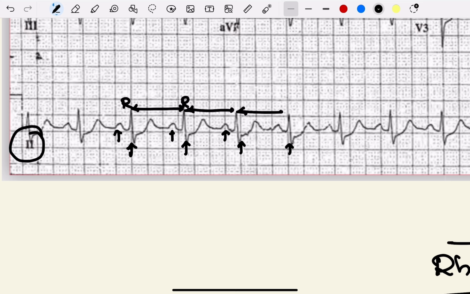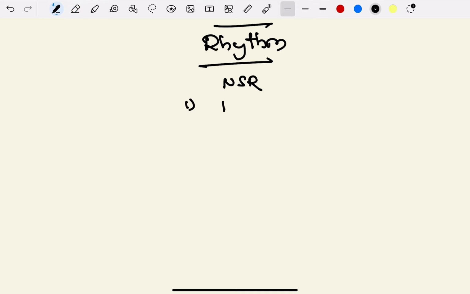So how to know that a given ECG is a normal sinus rhythm? First thing, all P waves should be equal. Second thing, all P waves should be followed by QRS. Third thing, RR interval equals RR interval, that equals PP interval. So when all three criteria are fulfilled, we can call it normal sinus rhythm. Okay, this is a normal sinus rhythm.